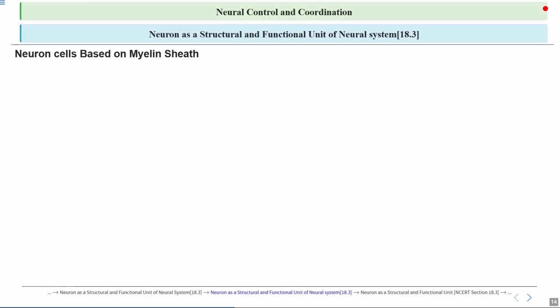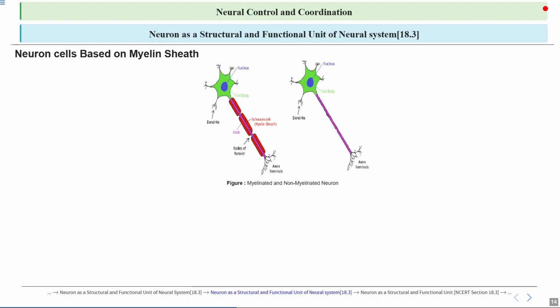Let's see neuron cells based on the myelin sheath. Majorly we have myelinated and non-myelinated neurons, and in this figure we can see both.